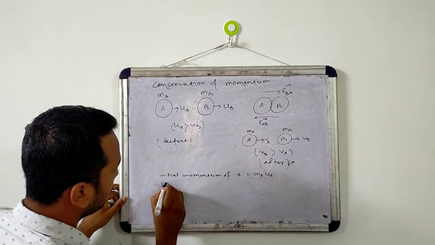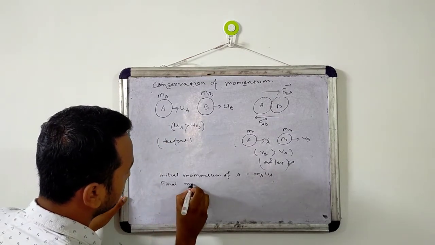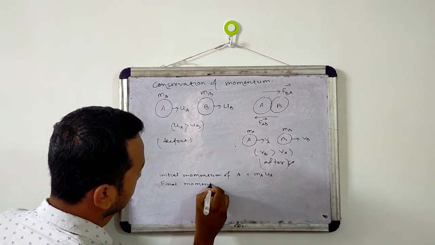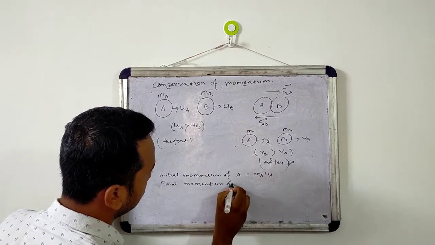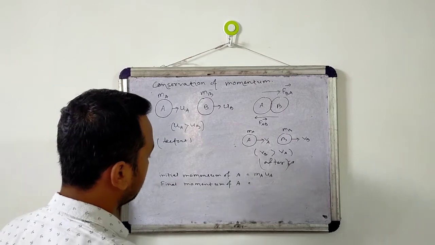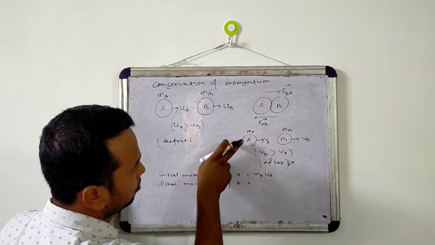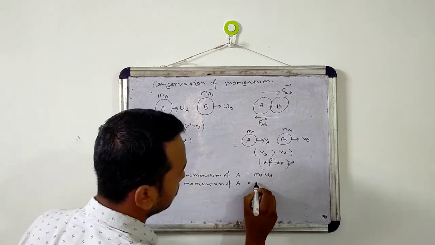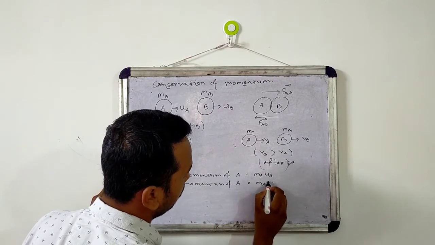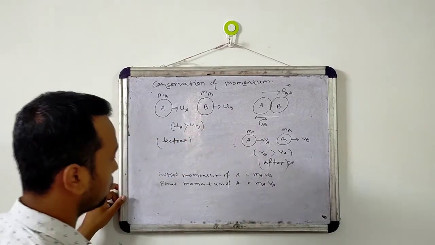And the final momentum of A is mass mA, velocity vA. So this is the final momentum of A.